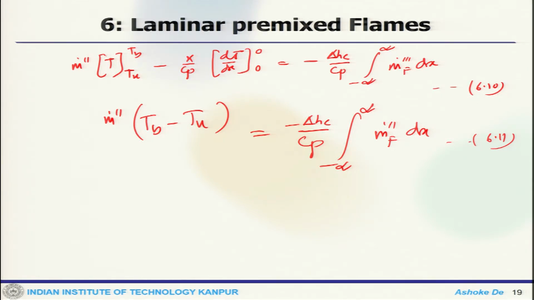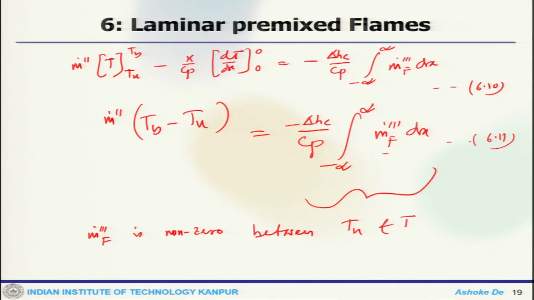So now the limits of the reaction rate integral can be switched from the space coordinate to temperature. The reason is that this reaction rate is non-zero only between Tu and Tb, over delta.